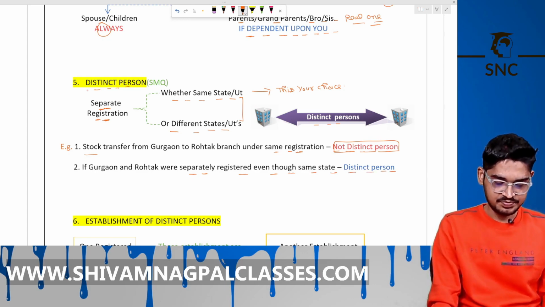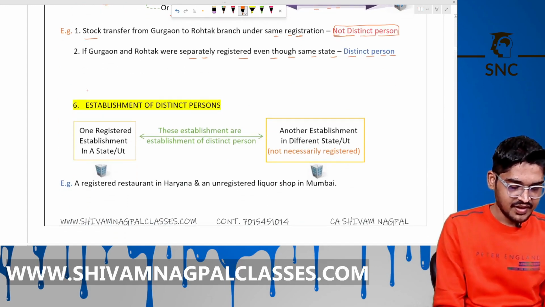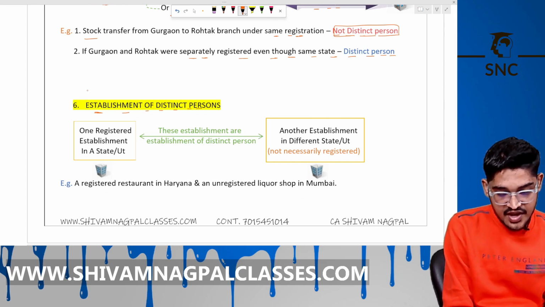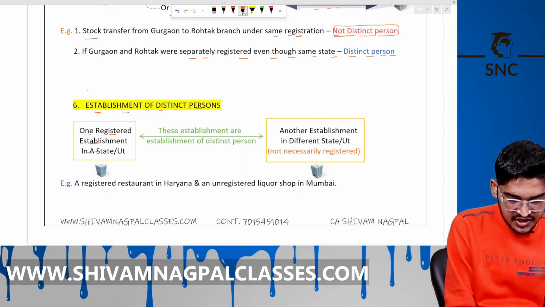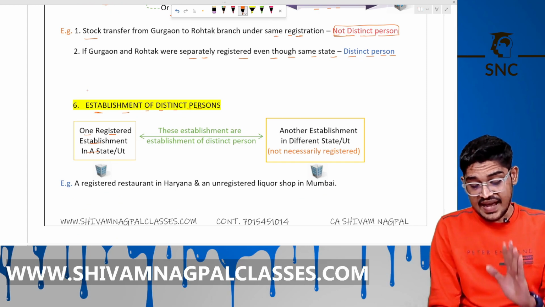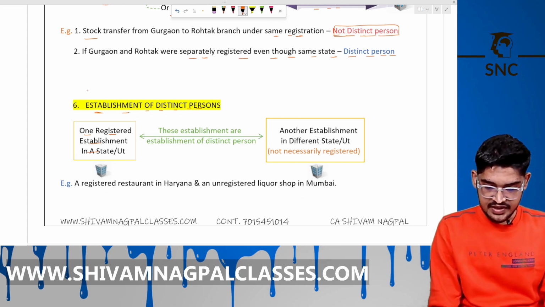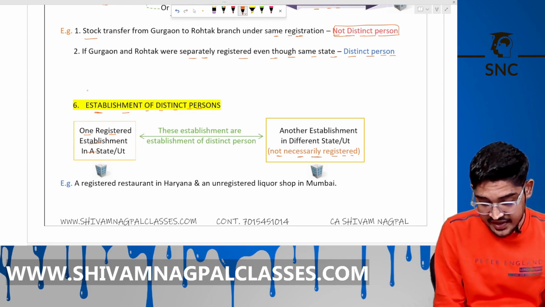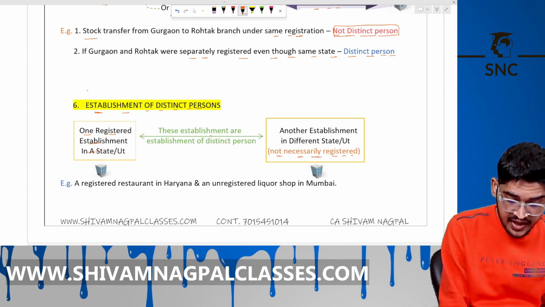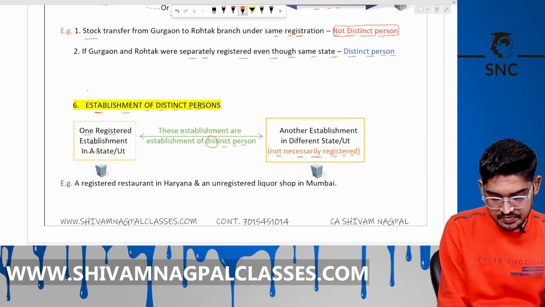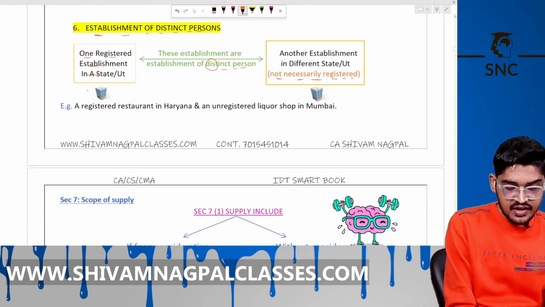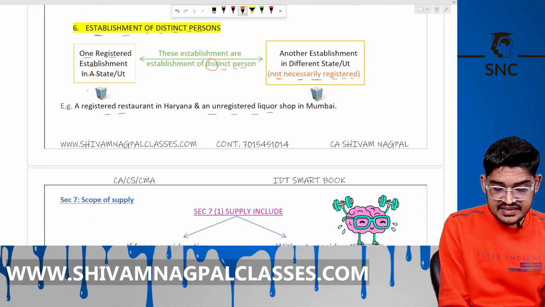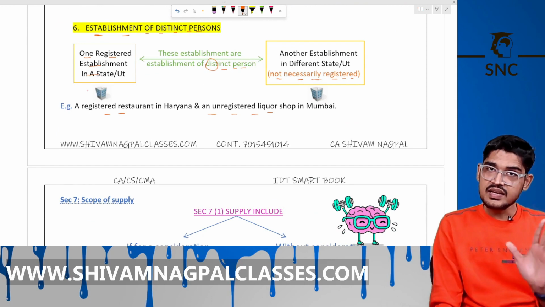Okay. Let's see ahead. Establishment of distinct person. One registered establishment in a state. The second establishment in a different state or UT, not necessarily registered. Either registered or not registered. Then these are considered as establishments of a distinct person. Right? Example, registered restaurant in Haryana and unregistered liquor shop in Mumbai. Then these are establishments of the distinct person.